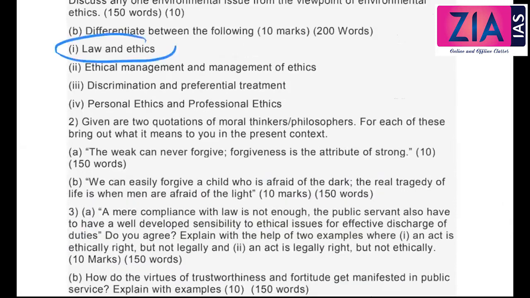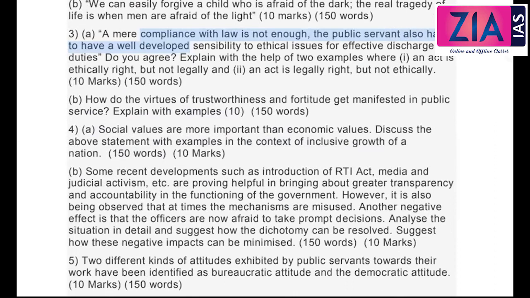I've told you, what we need is overlap, right? Legal and ethical, what we need is maximum overlap. So here they are asking the same thing. You can see here, an act is ethically right, that means it will come here, but not legally right. And the second one they're talking about legally right, that means it will come here, but not ethically.